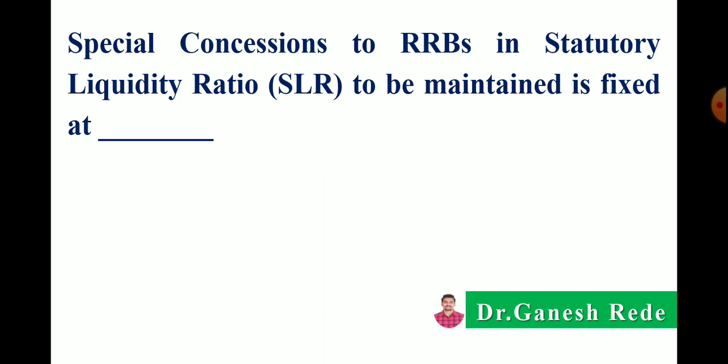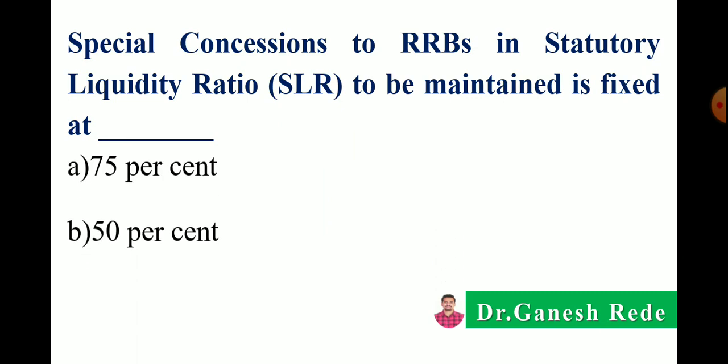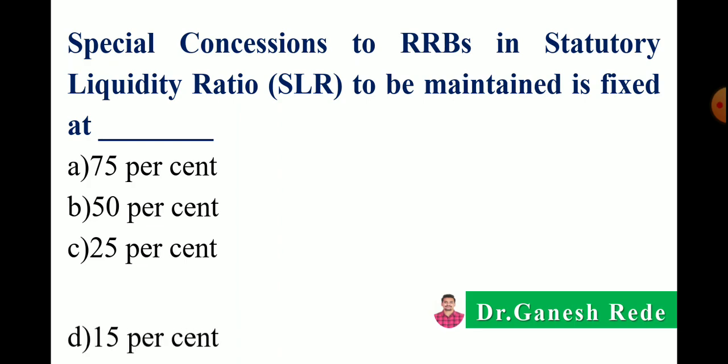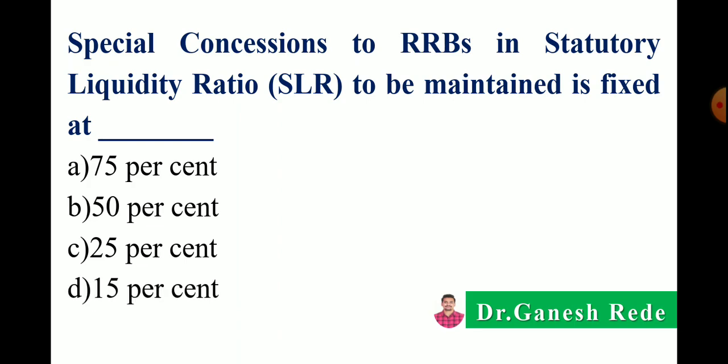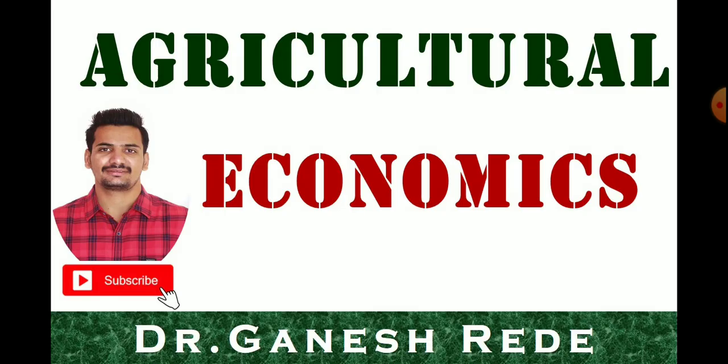Next, special concessions to RRBs in the statutory liquidity ratio, meaning the SLR to be maintained, is fixed at 75%, 50%, 25% or 15%. So the SLR of RRBs to be maintained is fixed at 25%.